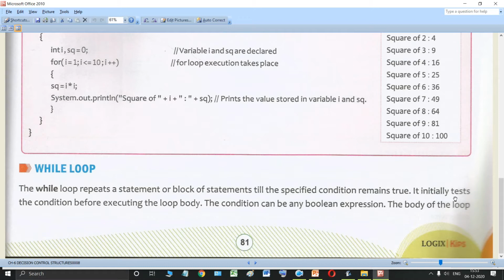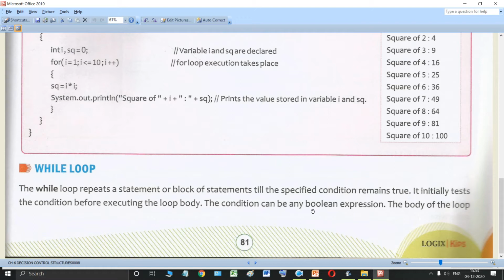It initially tests the condition before executing the loop body. That means the while loop will first check the condition, and if the condition is true, then it will repeat the block of statements. Otherwise, if the condition is false, then it will not execute the statements and it will terminate the loop.